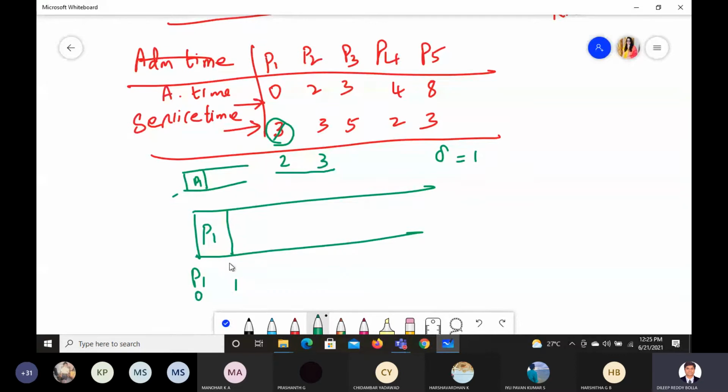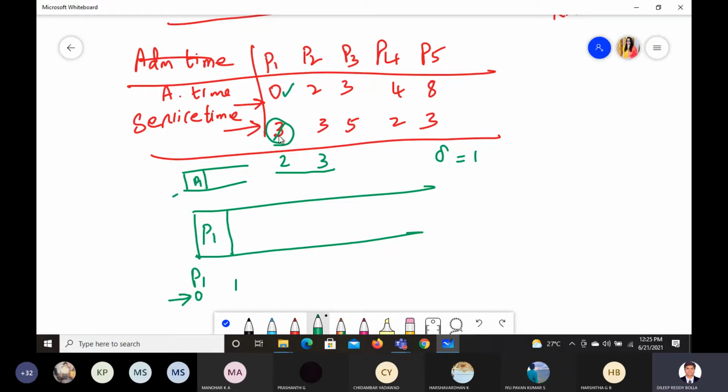One mistake everyone makes, I'll explain so you avoid it. At 0 you should check only that point: only P1 is there, there is no other entity.